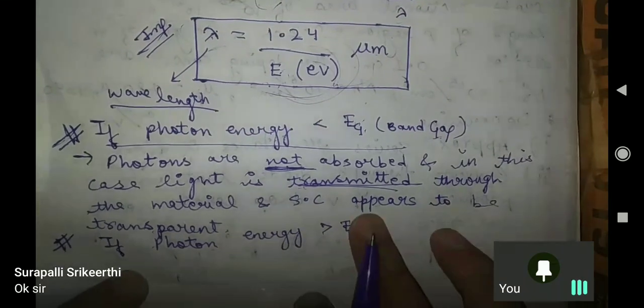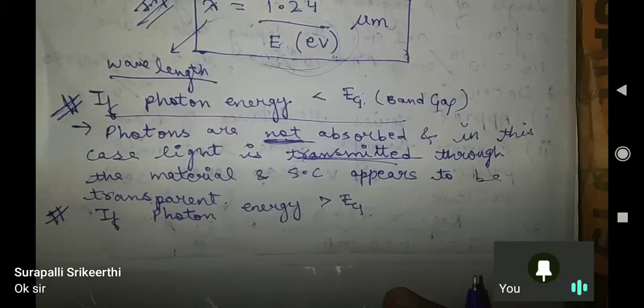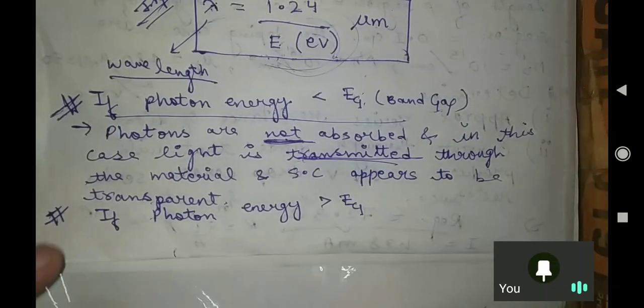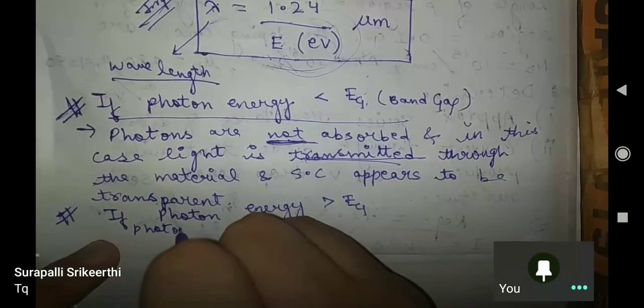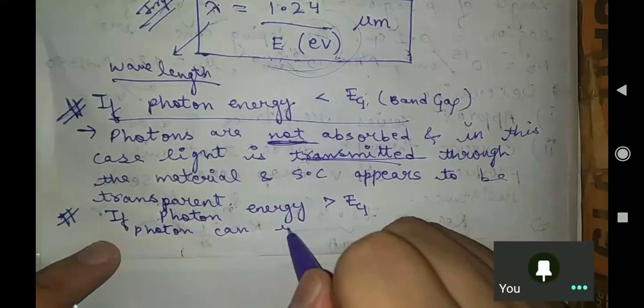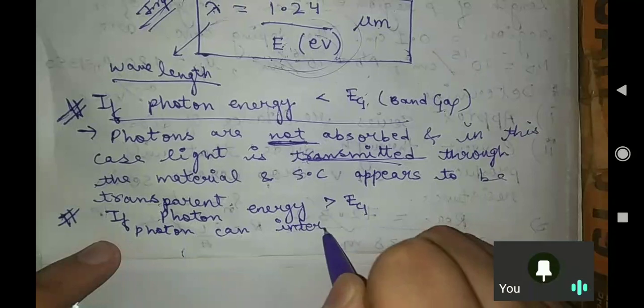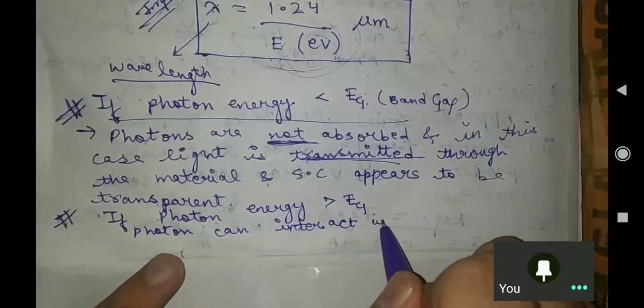Now if I take the case when photon energy is greater than EG, then what happens? That photon can interact with the valence band.